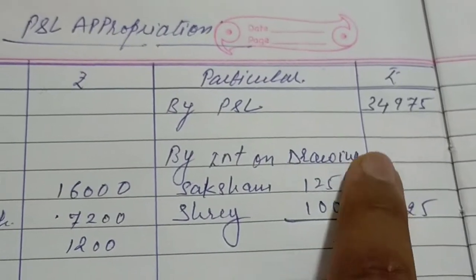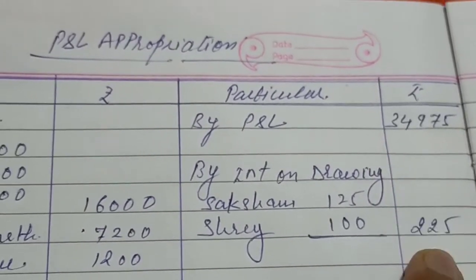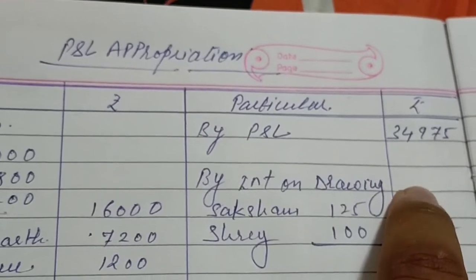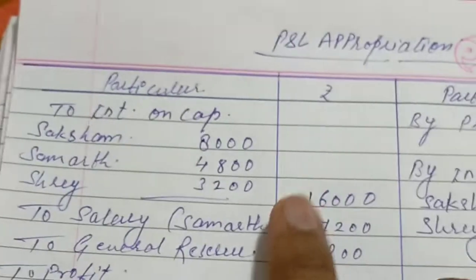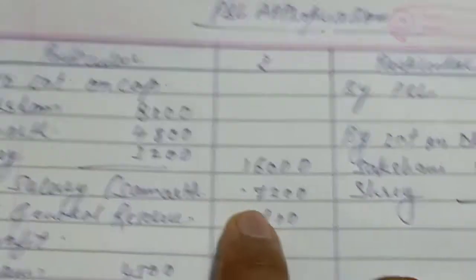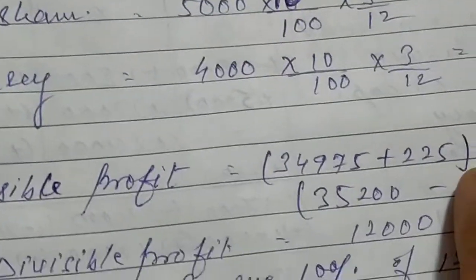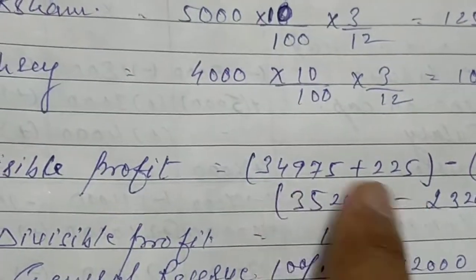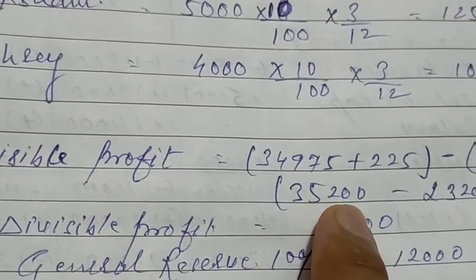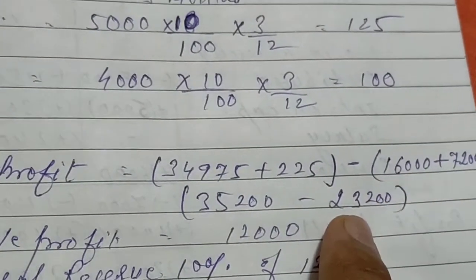34,975 and 225, we are taking from the credit side. That is income, the whole income of the firm: 34,975 profit, and interest on drawing is income. And here expenses 16,000 and 7,200. We will add both these figures, then it will become 35,200, and these two figures 23,200.